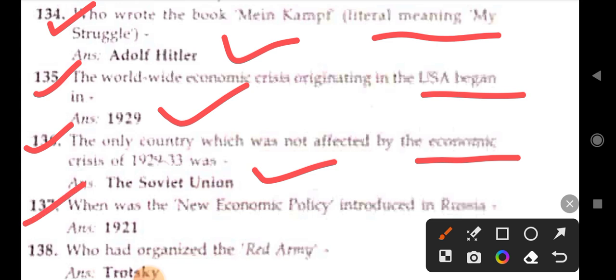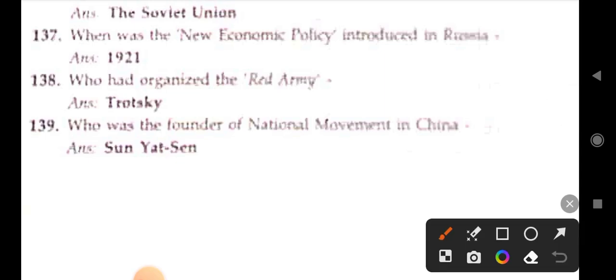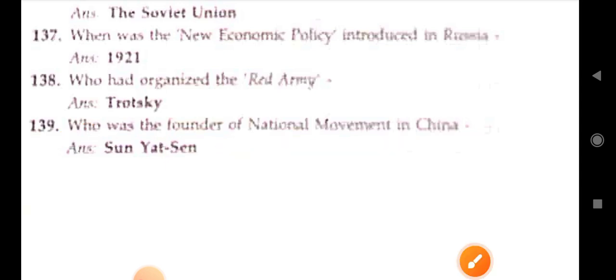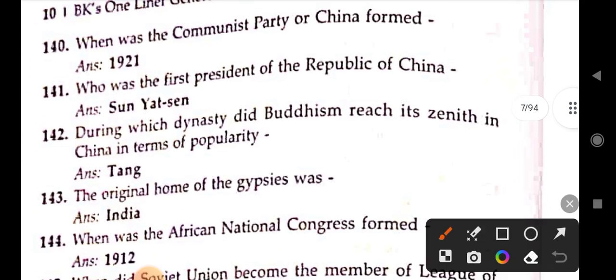When was the New Economic Policy introduced in Russia? 1921. Who had organized the Red Army? Trotsky. Who was the founder of the national movement in China? Sun Yat-sen. Next. When was the Communist Party of China formed? 1921.